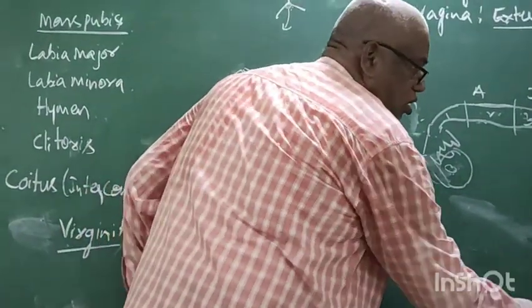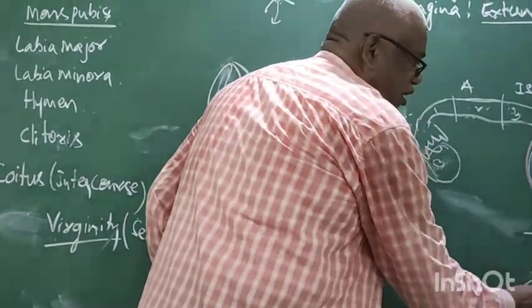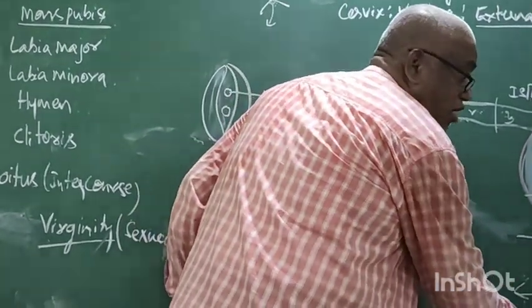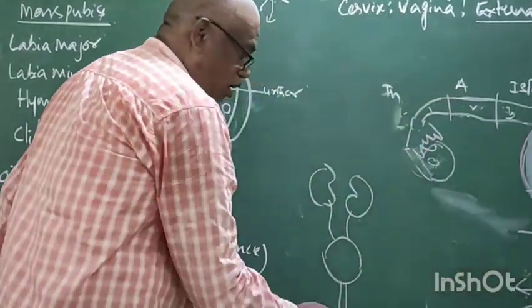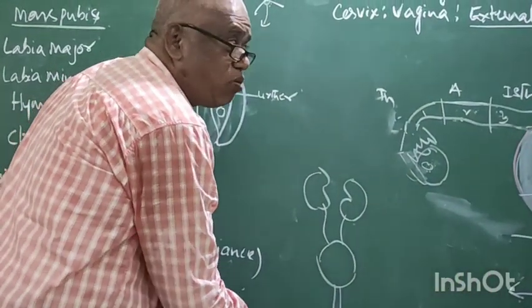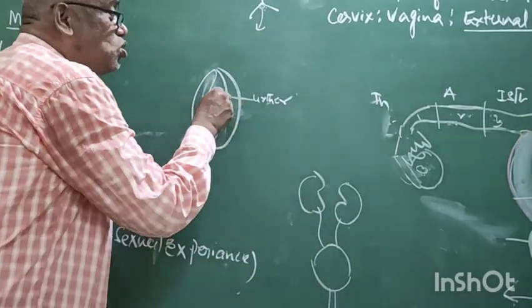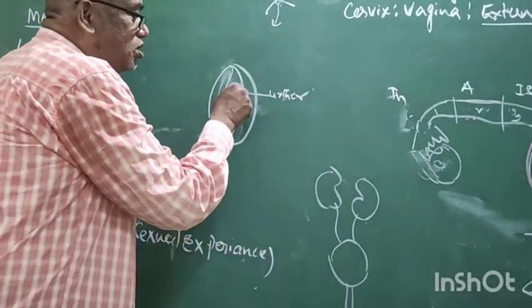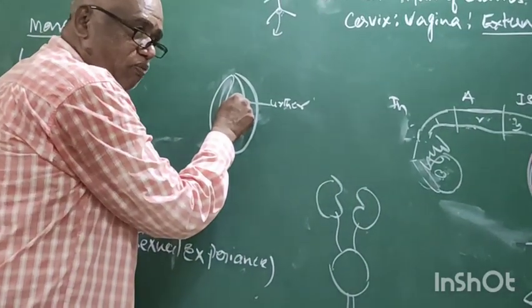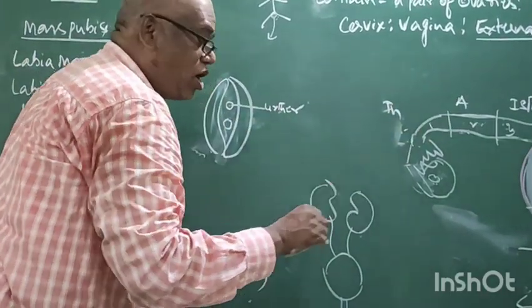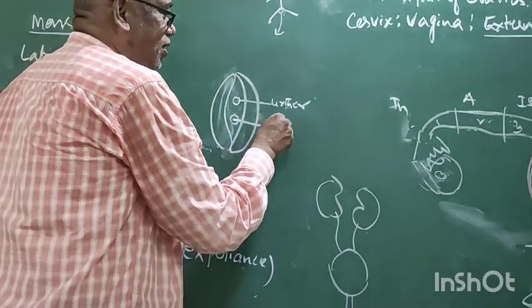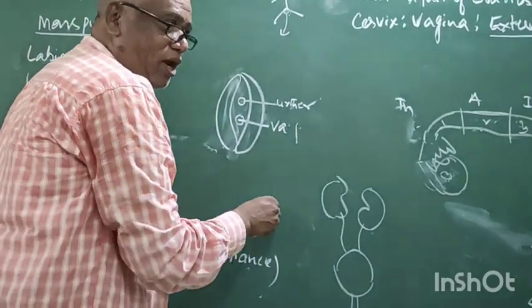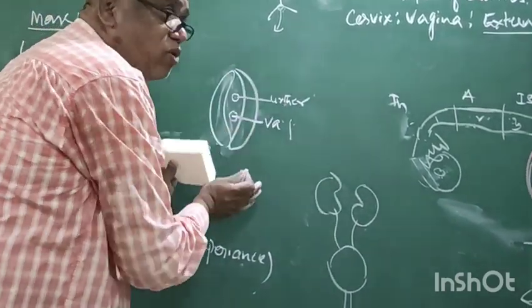Now what is this? Vagina. Now what is this? Vaginal opening. Now what is this? Urethral opening. Through this, female release the urine. Now what is this? Vaginal opening. Now this vaginal opening is surrounded by